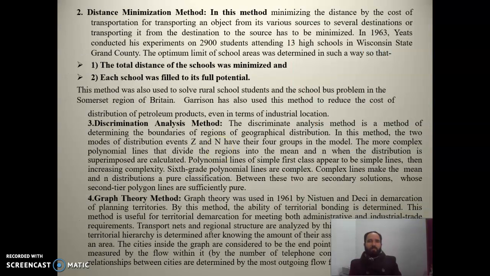We have the distance minimization method. In this method, the cost of transportation for transporting an object from its various sources to several destinations, or from a destination to the sources, is minimized. In 1963, Jet conducted his experiment on 2,900 students attending 13 high schools in Wisconsin state. The optimum limit for the school area was demarcated in such a way that the total distance to the school was minimized and each school was filled to its full potential.